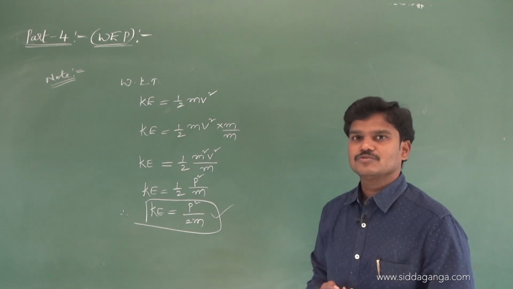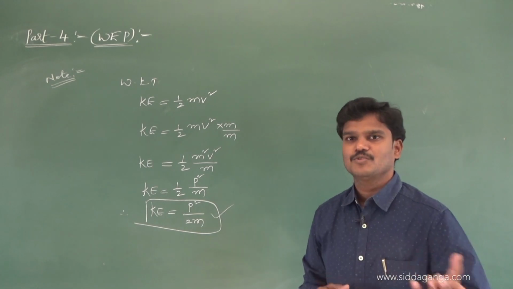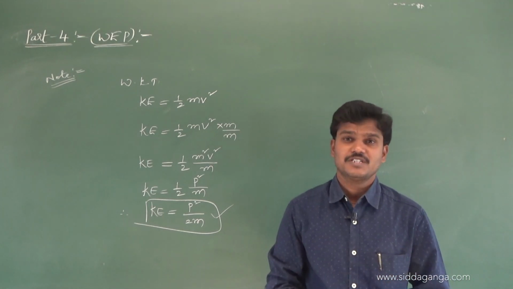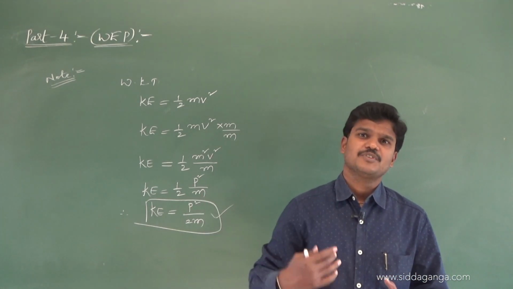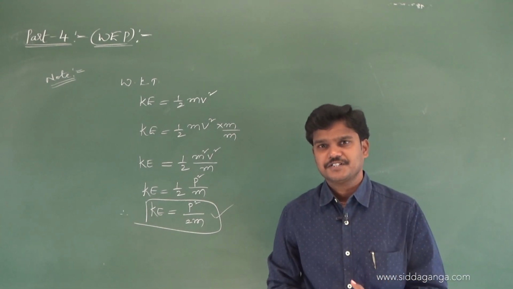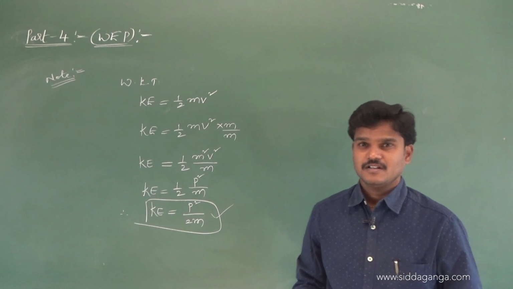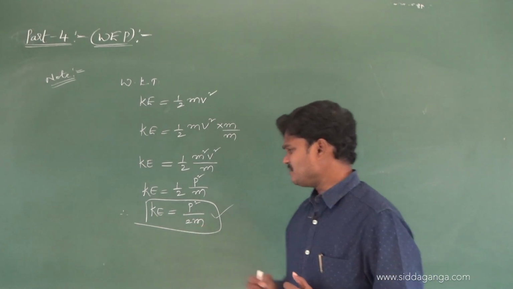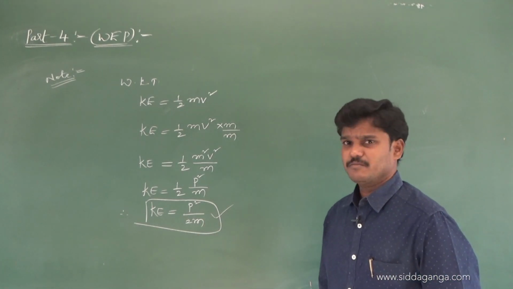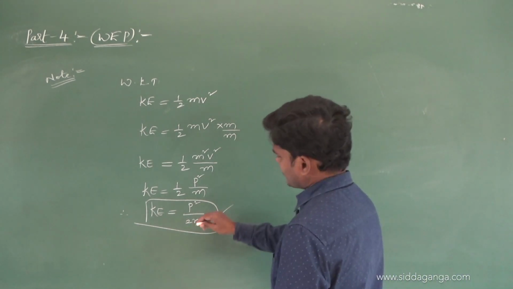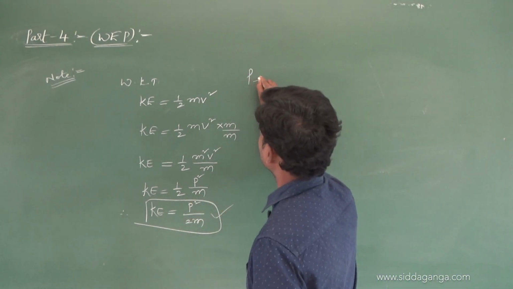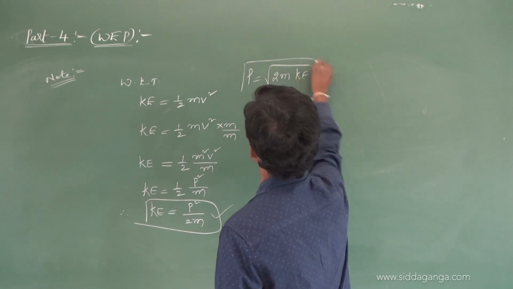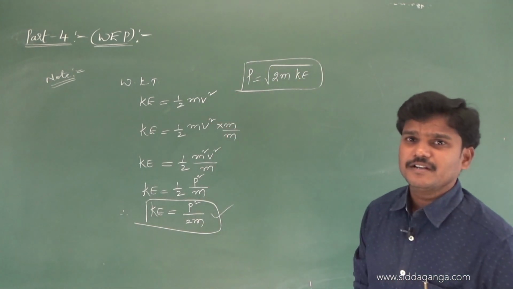So use this formula to solve some basic level questions. In some questions they may give momentum changes from this to this, then how much the kinetic energy of the body changes. Momentum increases by some 30%, how much does the kinetic energy change; momentum decreased by some 40%, how much does the kinetic energy change. Based on time I am going to solve those questions also. Here I got kinetic energy as P square by 2m, and we can write P is equal to root of 2m kinetic energy. So this is also the relation between linear momentum and kinetic energy.